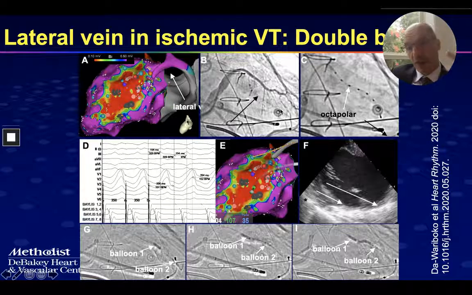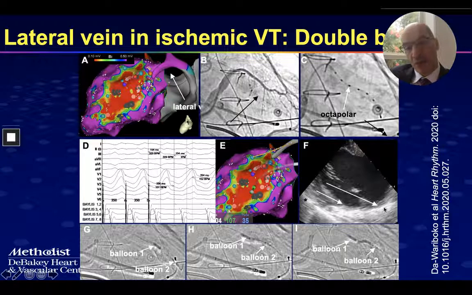In our first original experience 7 years ago, we tried to get into individual small branches that would get us to the myocardium, but that's technically very difficult and time consuming. The double balloon technique, by doing it in several stages, allows us to deliver alcohol in a large portion of tissue on the epicardial aspect of the scar.